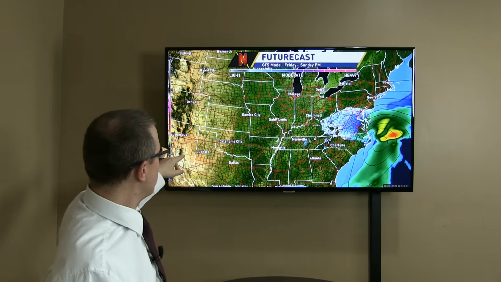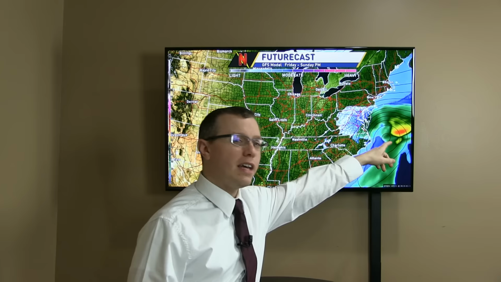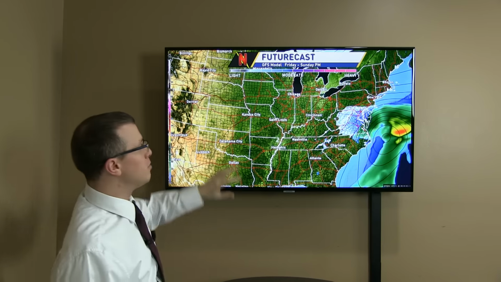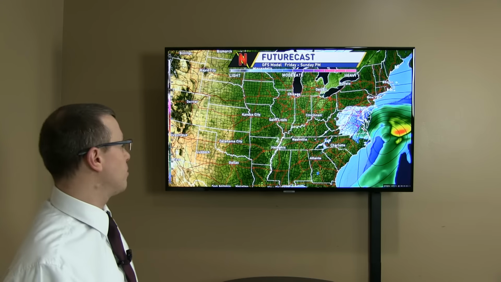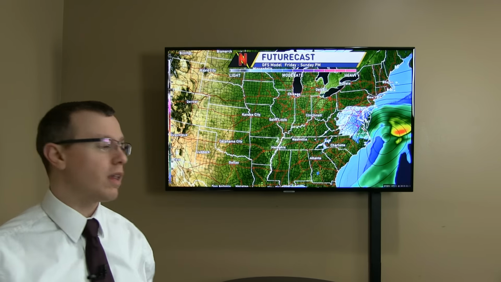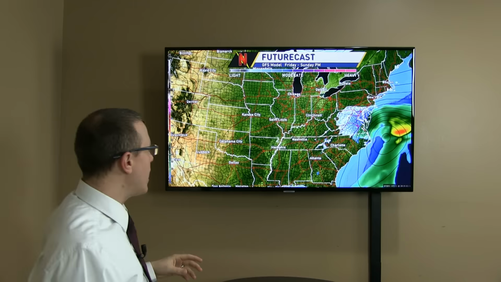But as you can see, the low track was basically Lubbock to a little south of Atlanta, and then finally, as it gets to the coast, it starts taking that right turn. Strong high pressure builds in for Sunday and early next week, bringing much colder air again to the Plains and a lot of the Midwest. It'll feel a little more like winter too, but again, not what we really want to see. It's not as organized as we would like.